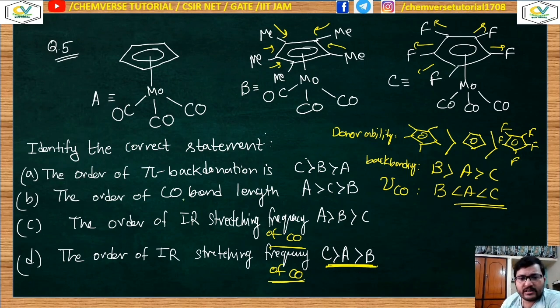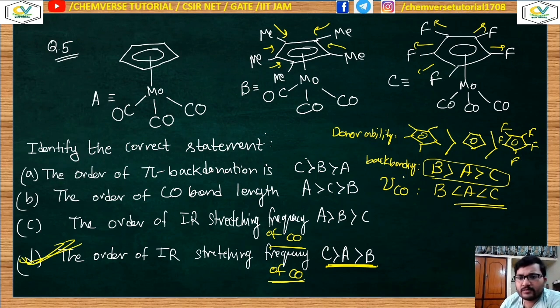Now if you compare the CO bond length, if the back donation increases, then automatically the bond length increases. So the CO bond length will follow this order. The bond length will increase and the bond becomes weaker in that case. Okay, so it's not your answer. So your option number D is your right answer. Other options are not correct.